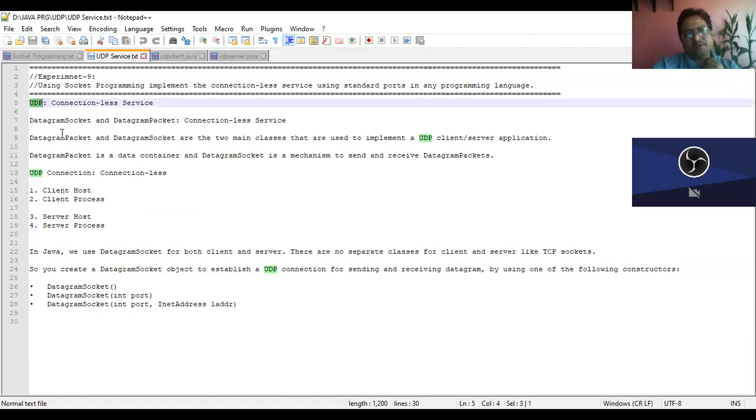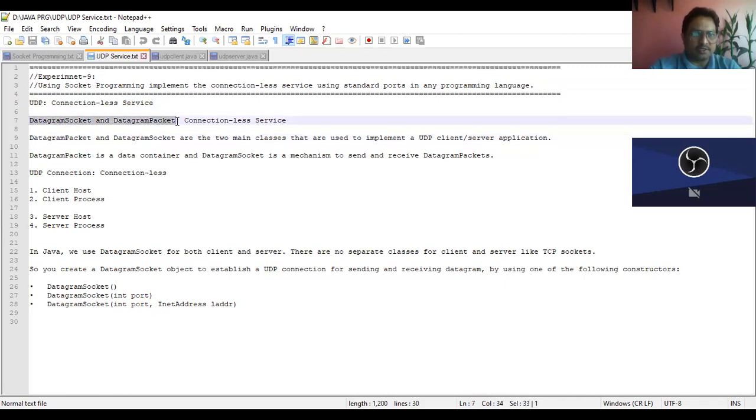So to implement the connectionless service, here I'm using Java programming itself, because you are aware of Java, you completed that in last semester. You can code this in C++ also, right? So DatagramPacket and DatagramSocket are the two main classes. Remember, DatagramSocket and DatagramPacket.